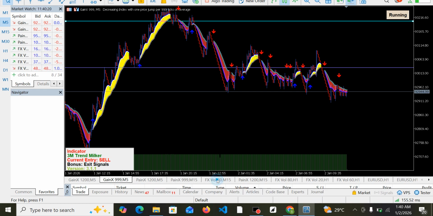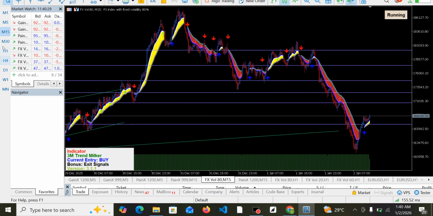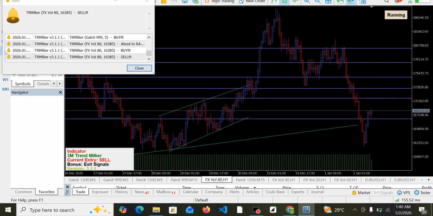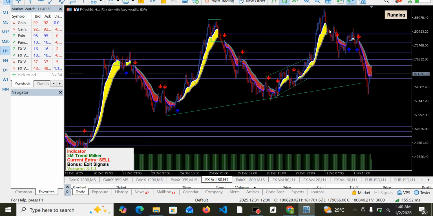Okay, so now let's check it out on FX volume 80. Let's see if it is working right here also. Okay, and of course this is FX volume 80. We will move to one first on H1. As we can see, it had been on downtrend on H1 for a while.